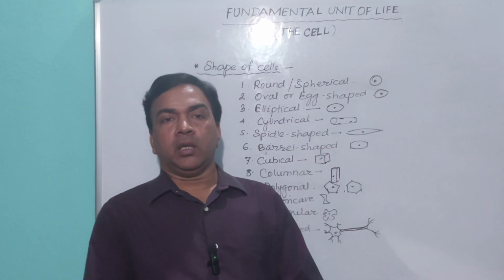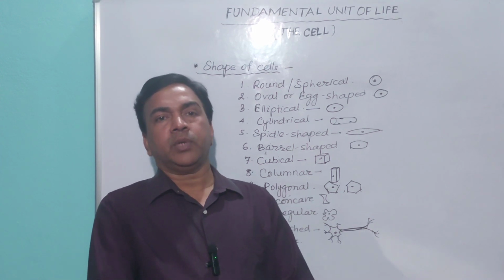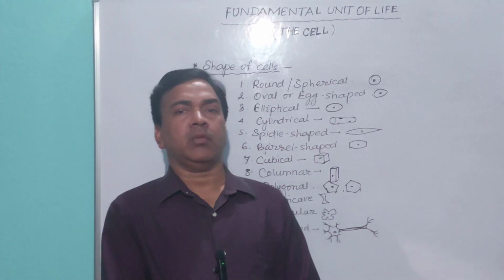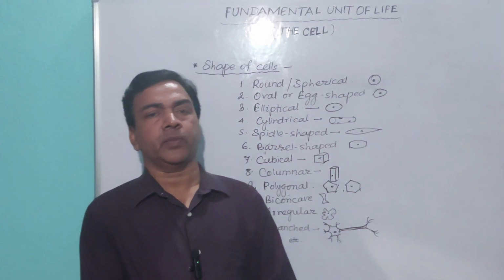Now we will study the different shapes of cells, whether it is a plant cell, animal cell or microbial cell.